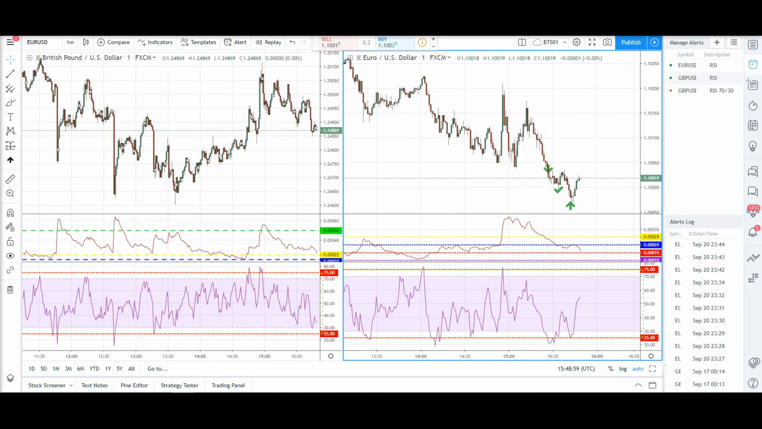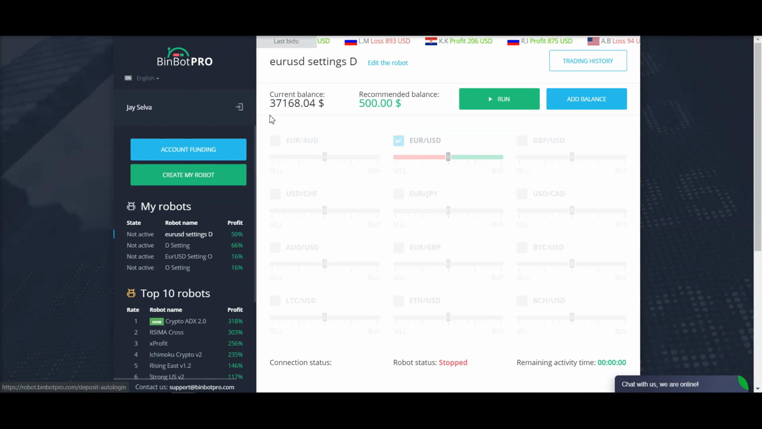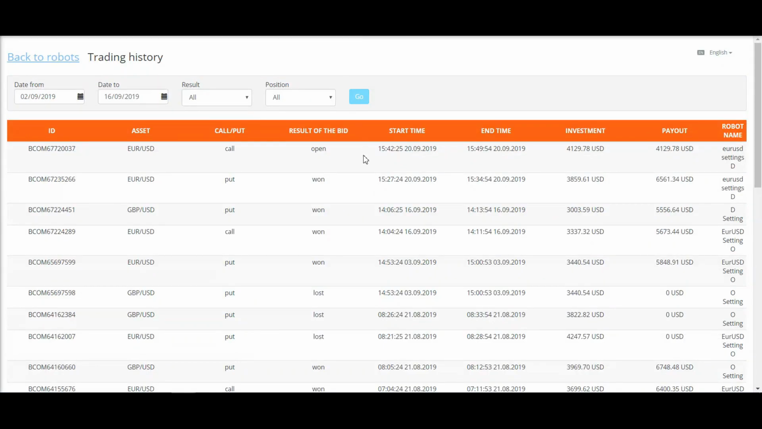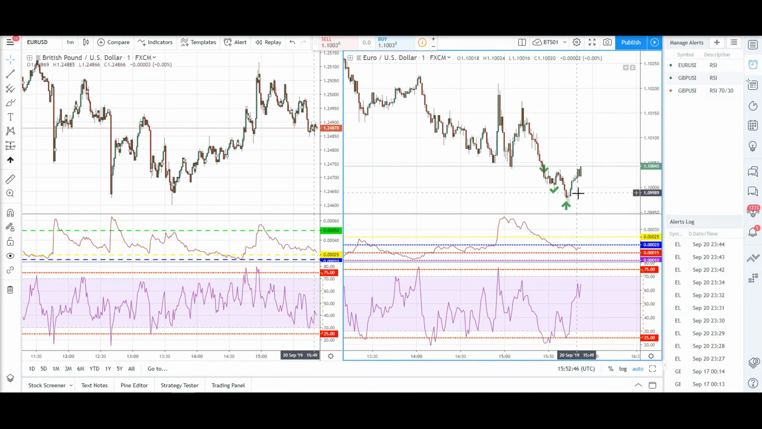The thing about it is we need to activate it at a good moment and turn it off for one trade at a time. Okay, so another few more seconds, I think the trade will expire and we'll check the results. Let me refresh. Alright guys, so the call trade has definitely won at 15:49:54, and you can see my balance has increased to 44,000. So you can see it on the chart right here.